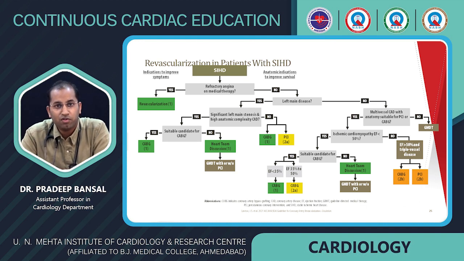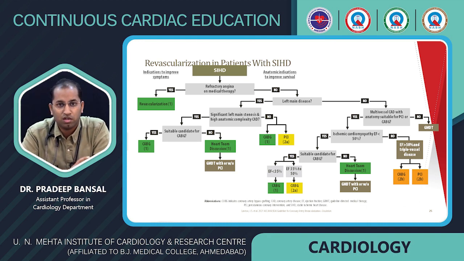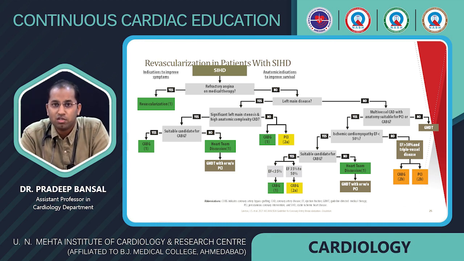If there is significant left main disease without high anatomic complexity, then both CABG and PCI are recommended. But if there is no left main disease, only multivessel CAD with anatomy suitable for both CABG and PCI, then we consider ejection fraction or LV dysfunction. If there is LV dysfunction and suitable for CABG, then CABG is recommended. If there is no LV dysfunction, then it can be GDMT or PCI.